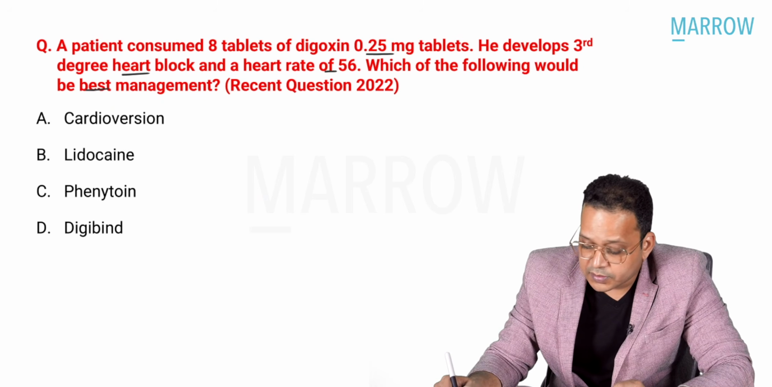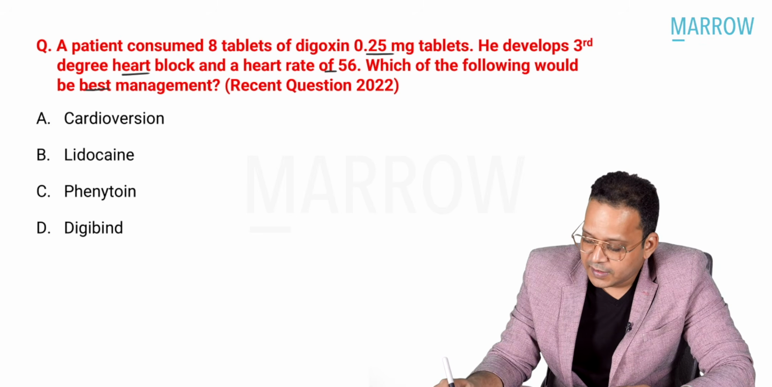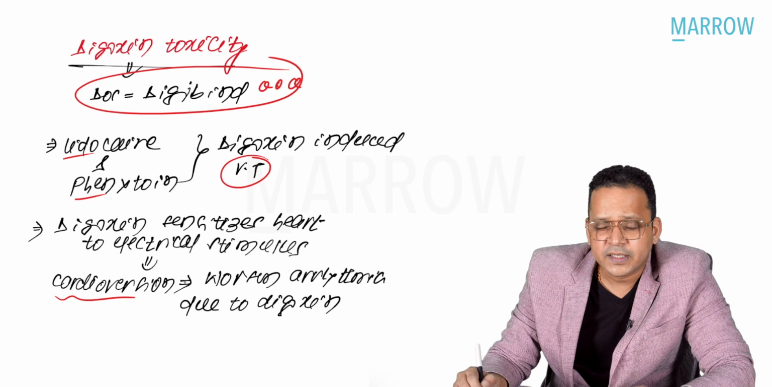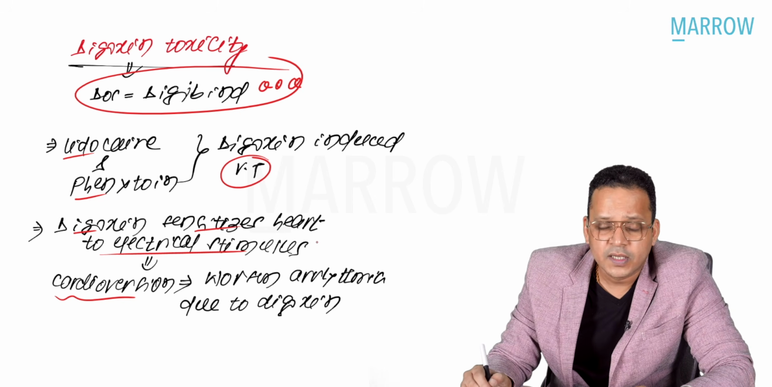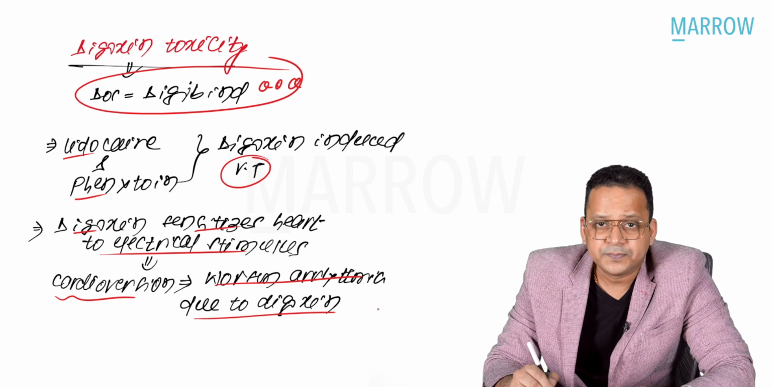And look at the question. Are we having any ventricular tachycardia here? No, it is bradycardia. We will not use them. Then what about cardioversion in digoxin toxicity? See, digoxin sensitizes the heart to electrical stimulus, and there is a reason why cardioversion can worsen arrhythmia due to digoxin.